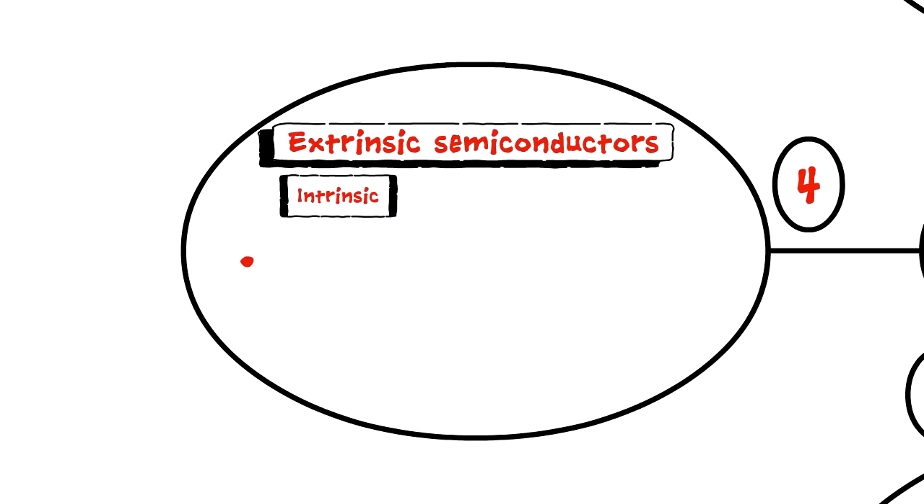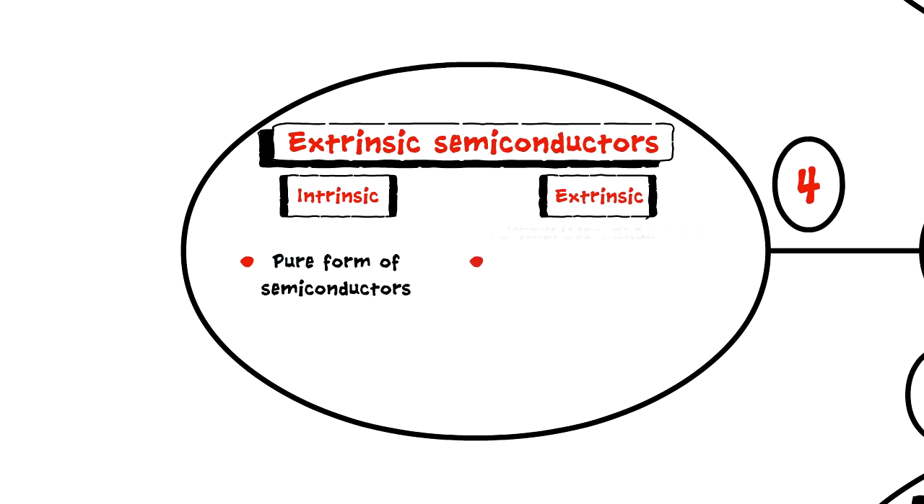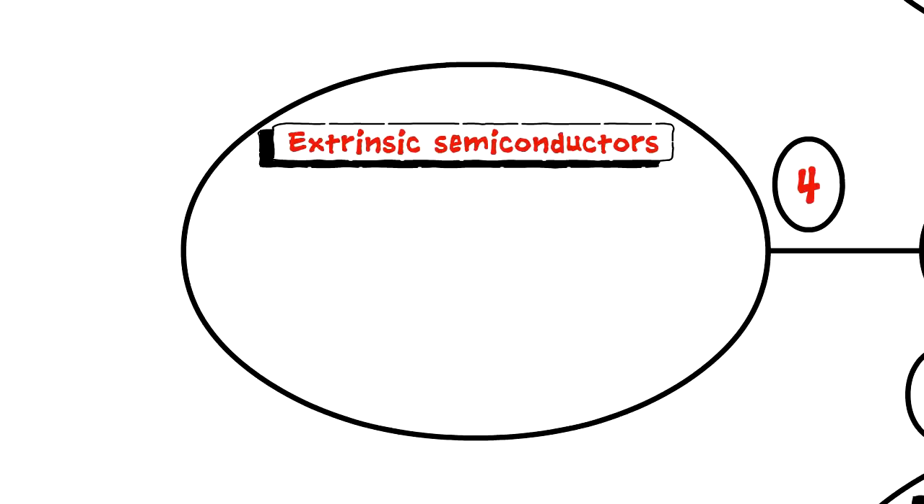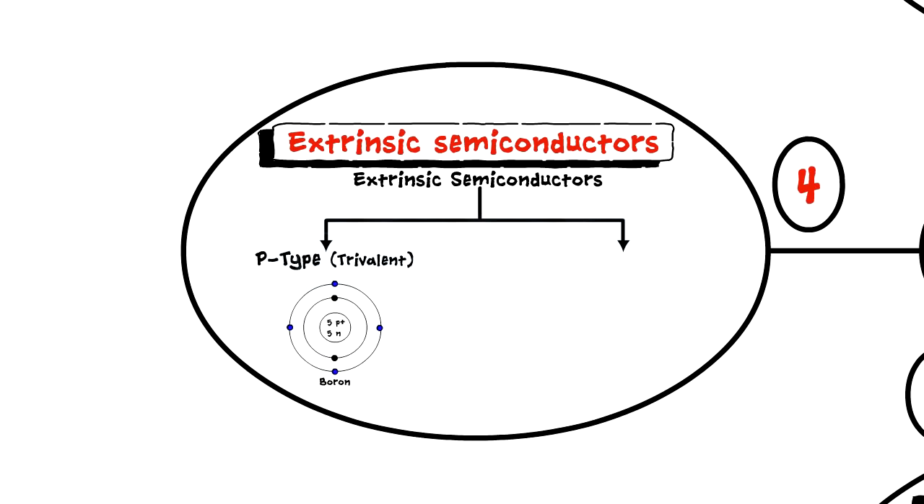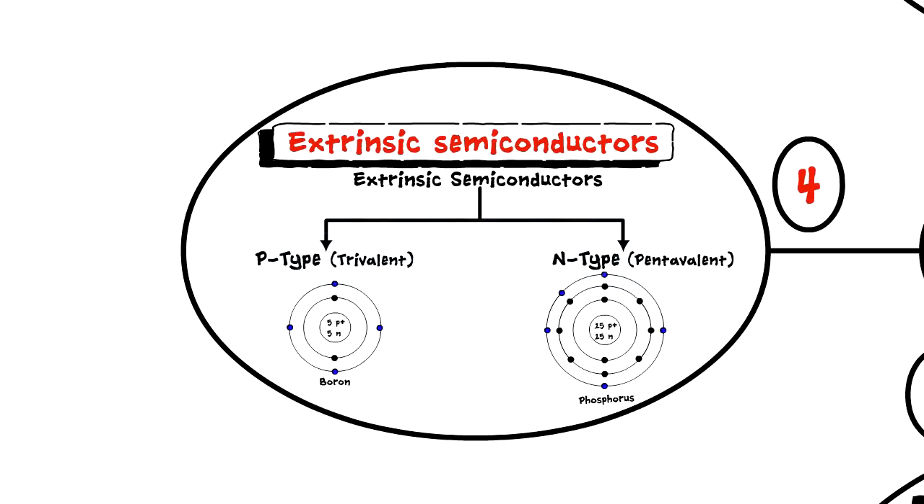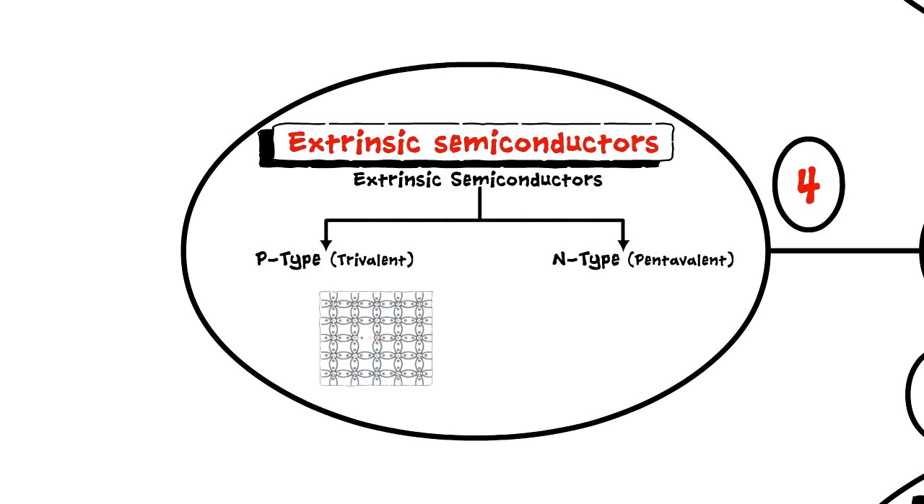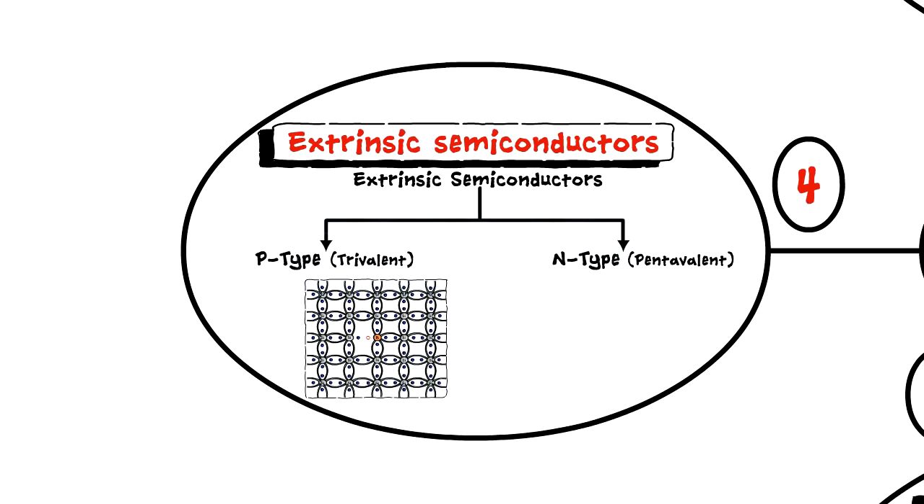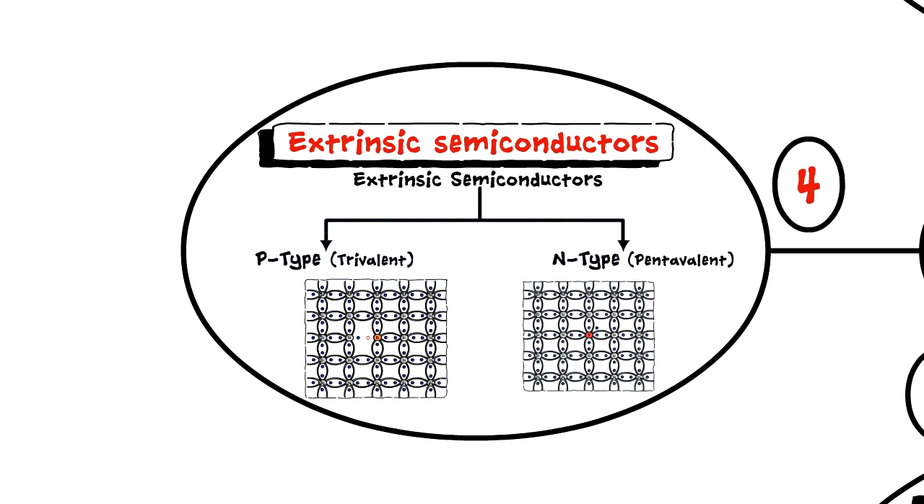While intrinsic are the pure form of semiconductors, impurities need to be added to the intrinsic to improve their conductivity, and these semiconductors with impurities are called as extrinsic semiconductors. Extrinsic semiconductors are of 2 types: p-type, in which we add a trivalent impurity which has 3 electrons in its outermost orbit, and n-type, in which we add a pentavalent impurity having 5 electrons in its outermost orbit. Addition of trivalent impurity creates a hole in the structure, and addition of pentavalent impurity gives an extra electron required to carry the current.